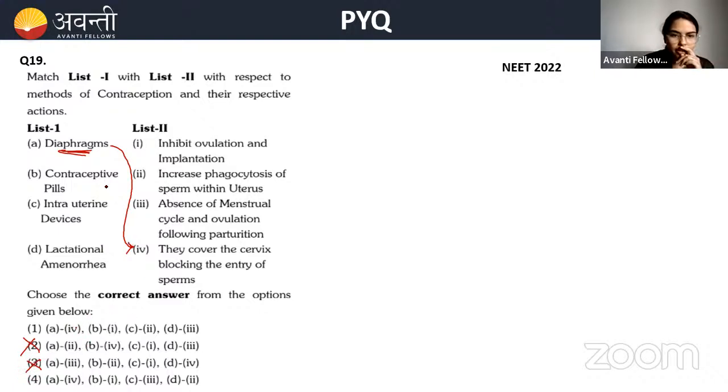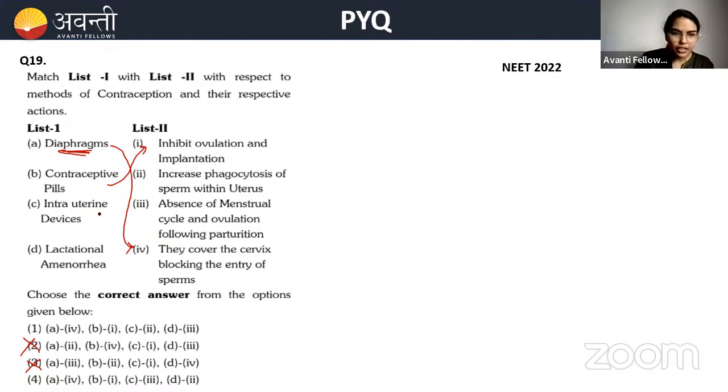Now, contraceptive pills inhibit ovulation and implantation. Yes, they do. So the main function of the contraceptive pill is to inhibit ovulation and implantation. Please remember it. These contraceptive pills are a combination of estrogen and progestogen, or only progestogen, or only estrogen.